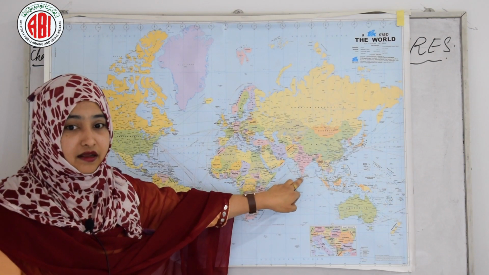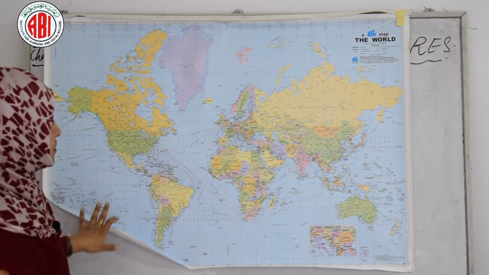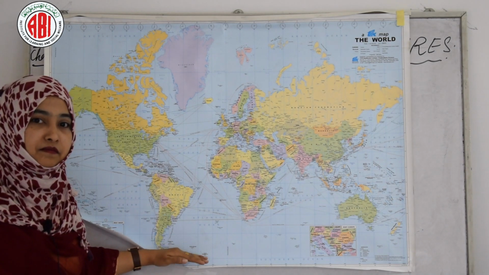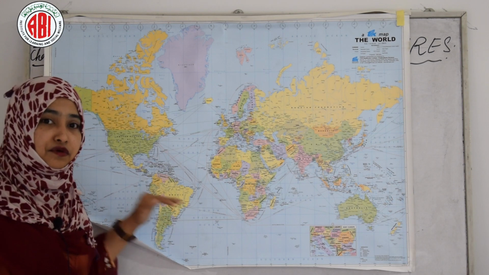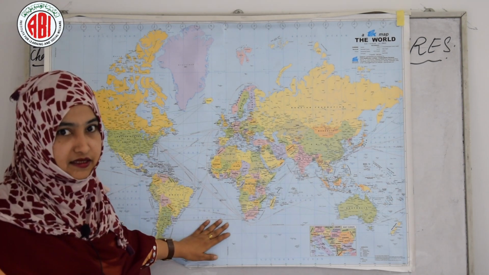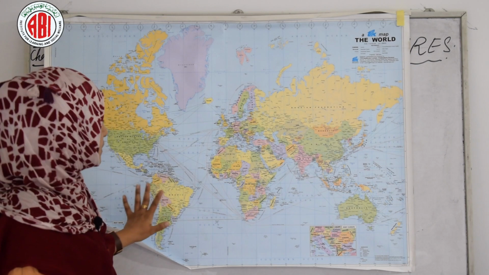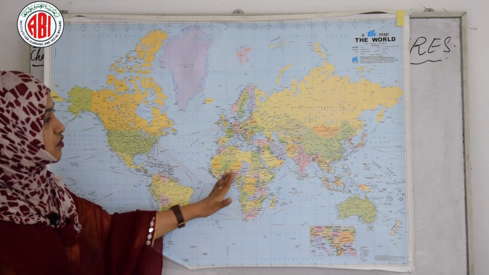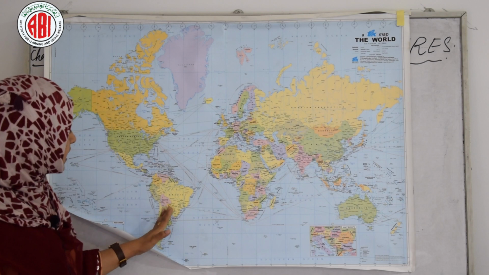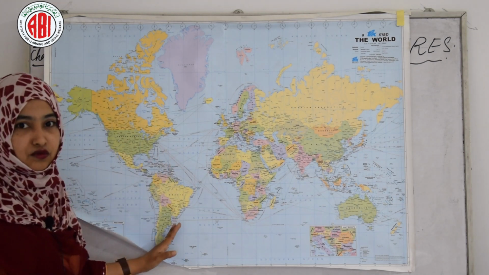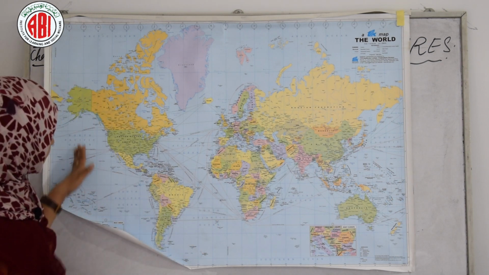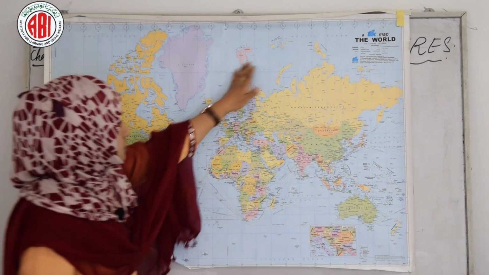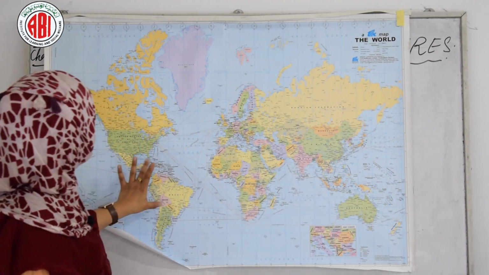So look at the map above and write a few words about what you are observing in this map and what is the highlight of this map that you first observe and first notice. Just go through. First we are seeing the physical features of the world, then how the countries are divided and how the continents are divided, and what part is covered by water and how much of the part is covered as land.